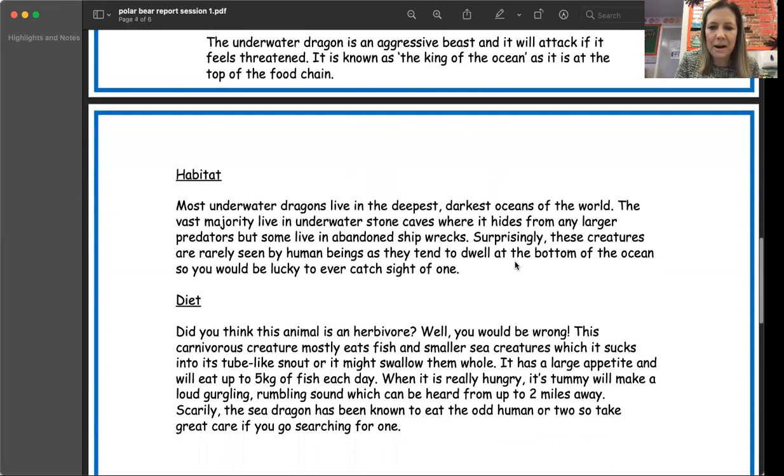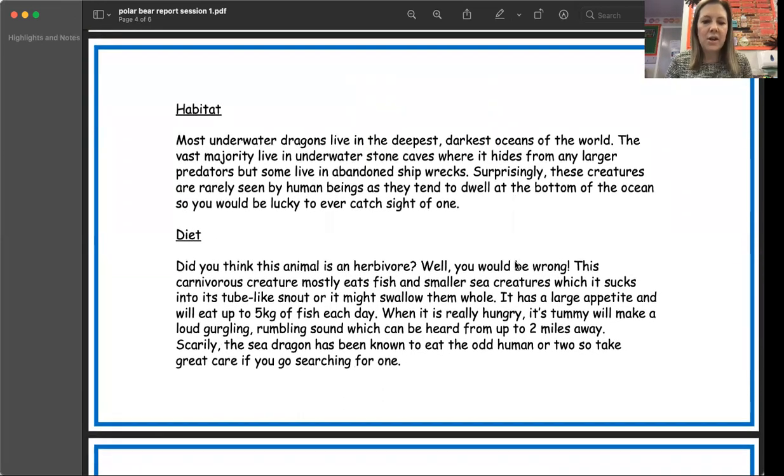All right, so let's read this paragraph, habitat. So most underwater dragons live in the deepest, darkest oceans of the world. The vast majority live in underwater stone caves where it hides from any larger predators, but some live in abandoned shipwrecks.